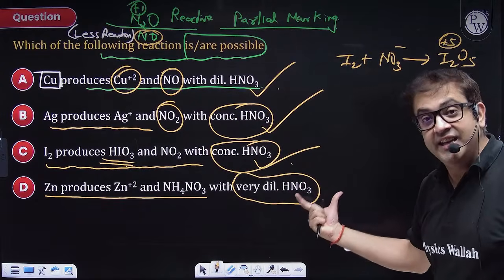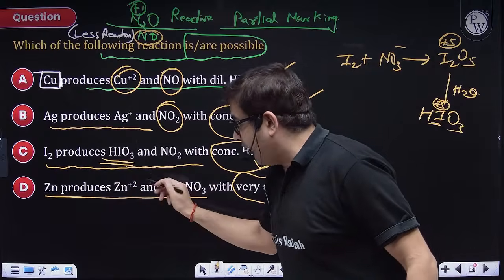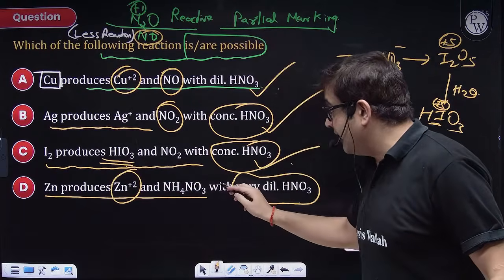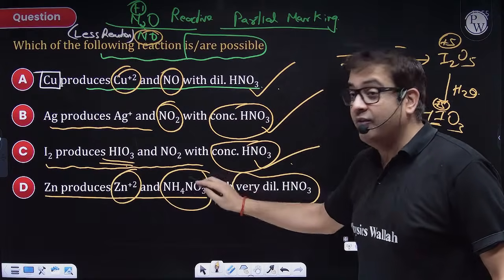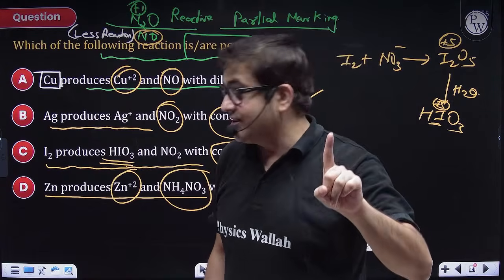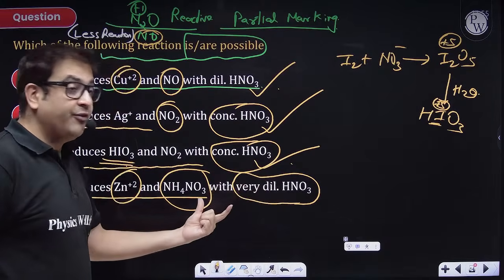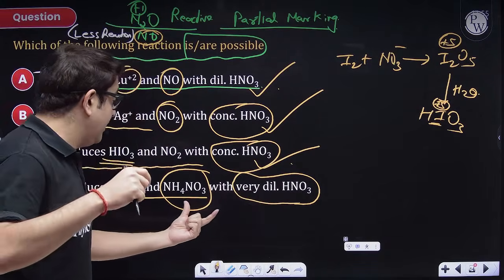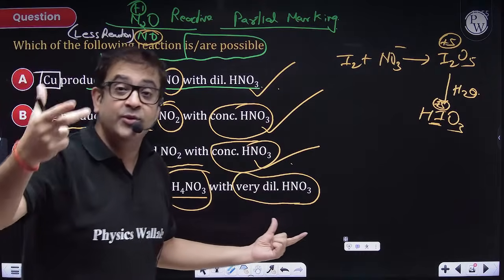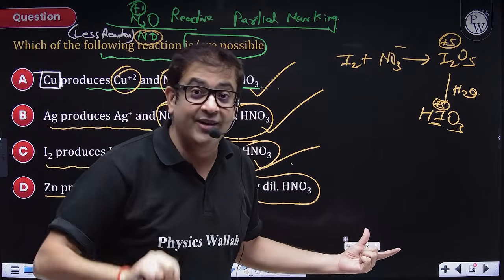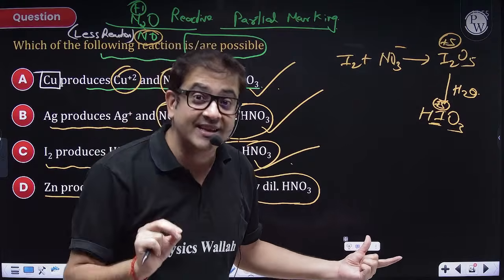If you have very dilute nitric acid, then with zinc obviously the metal gets oxidized, and zinc with HNO3 will be forming ammonia, so ammonium hydroxide, but ammonium hydroxide is a base.